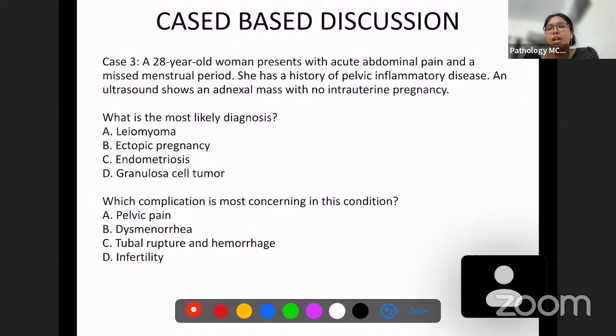The third question: a 28-year-old woman presents with acute abdominal pain and a missed menstrual period. She has a history of pelvic inflammatory disease. An ultrasound shows an adnexal mass but no intrauterine pregnancy. So again, this is very classic.